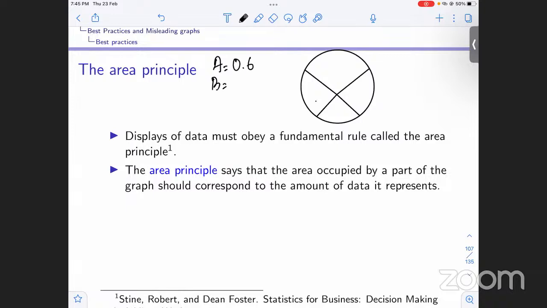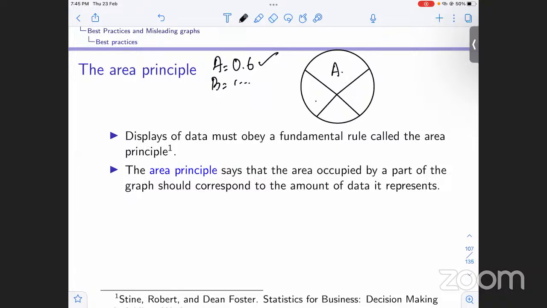Frequency of B is less, or whatever. Now, if we say this is A, does it serve justice to A? No, it doesn't. Why? Because we can see clearly that this slice occupies the most area, and we know A has the most frequency. So this slice should be for A, right?